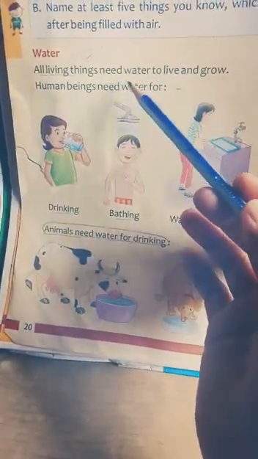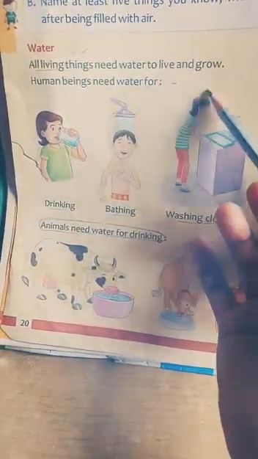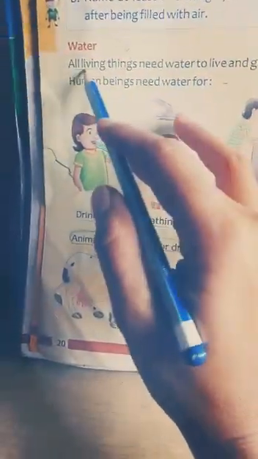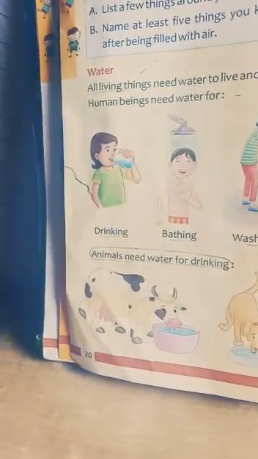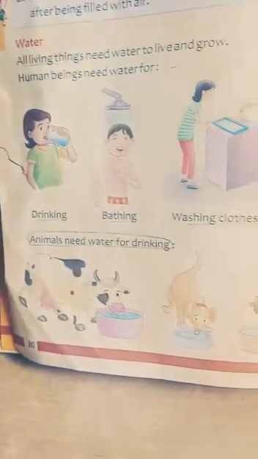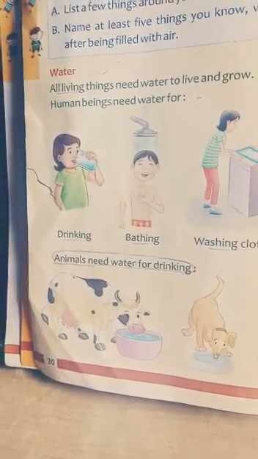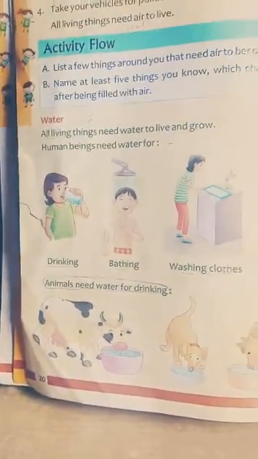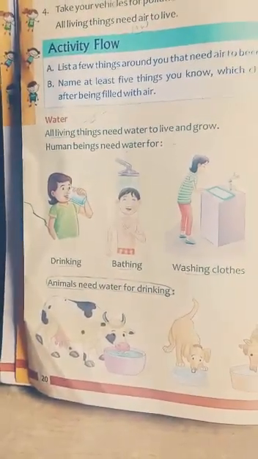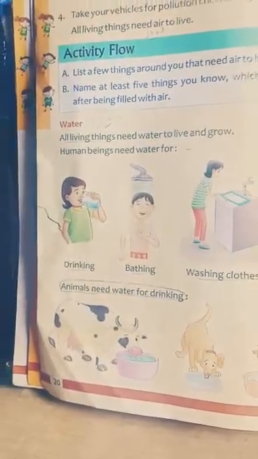All living things need water to live and grow. First of all, we will know about living things. What are living things? Things which can grow, move, breathe and reproduce are called living things. For example, people, plants, animals.